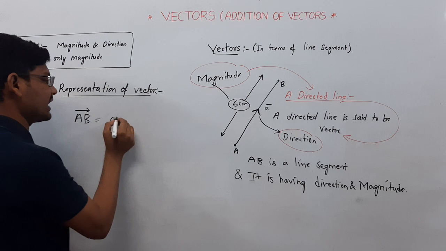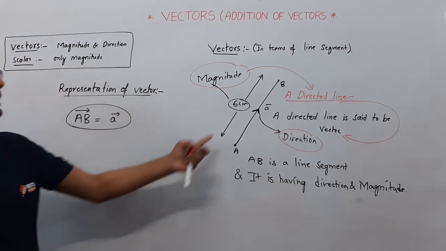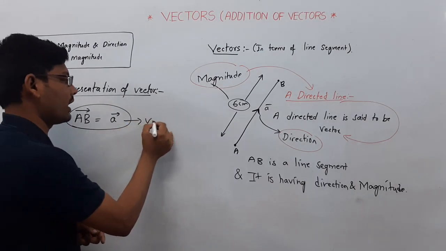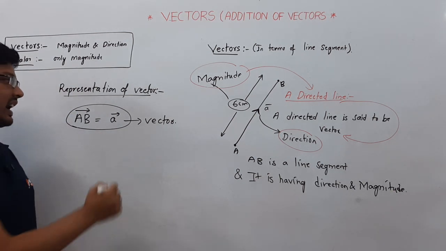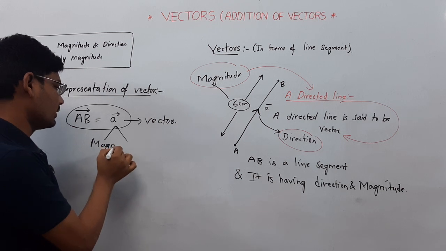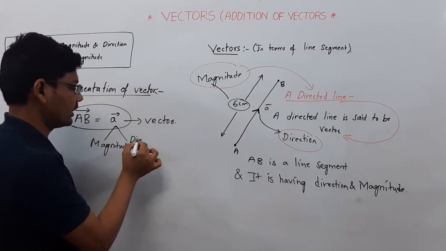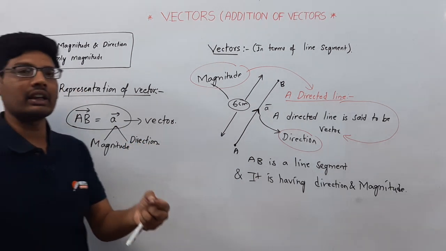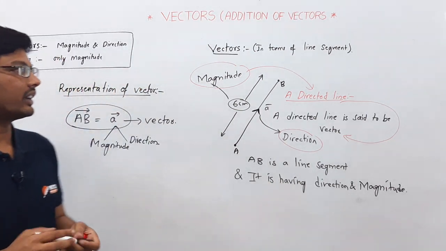We can write AB in the direction of this one as a vector, a bar vector. This is the representation of a vector. It has magnitude and direction. A directed line having magnitude as well as direction is nothing but a vector.